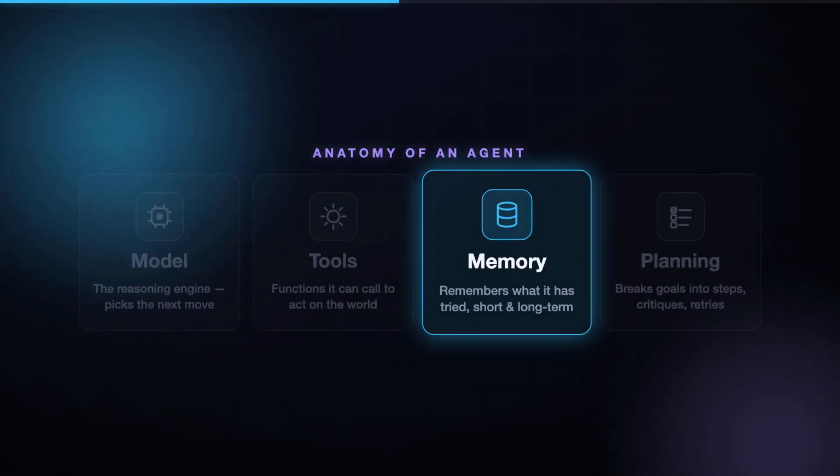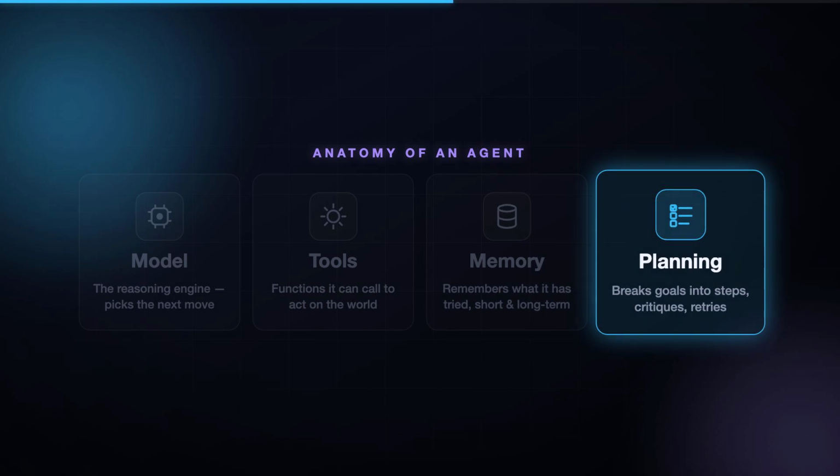Third, memory. Within a task, the agent has to remember what it's already tried. That's short-term memory, held in its context window. But context is limited, so longer-running agents also use long-term memory. They write important facts to an external store and retrieve them later. Memory is what lets an agent work on something for more than a few steps without losing the plot.